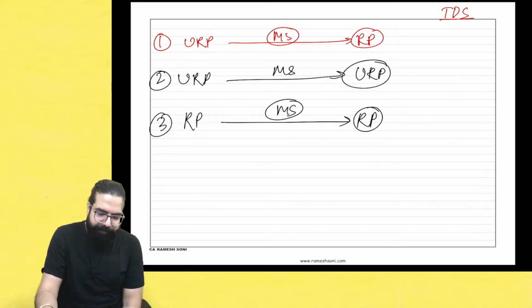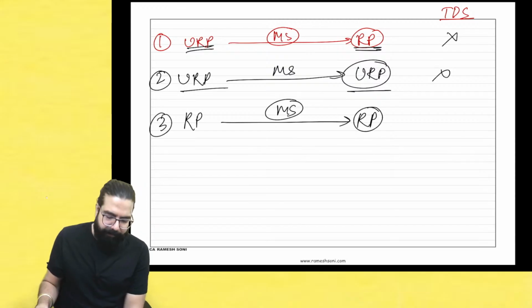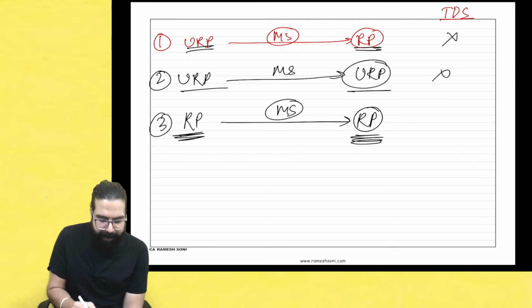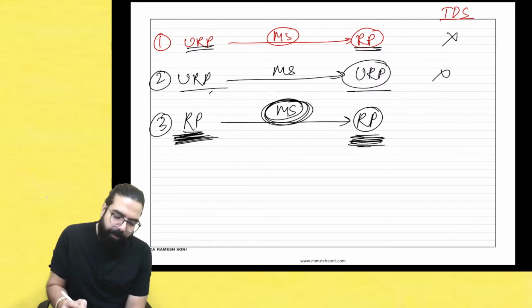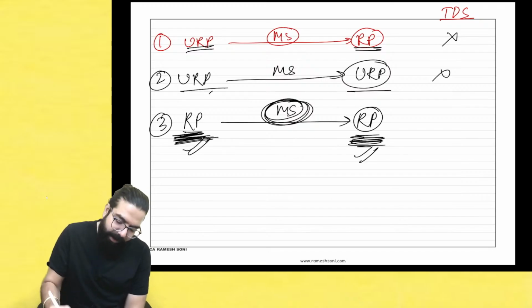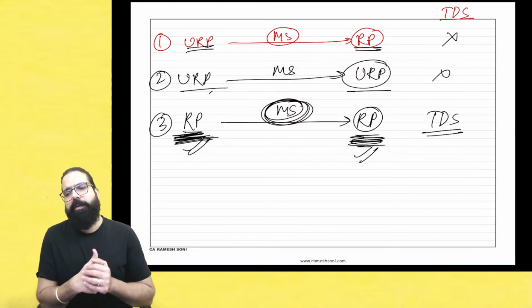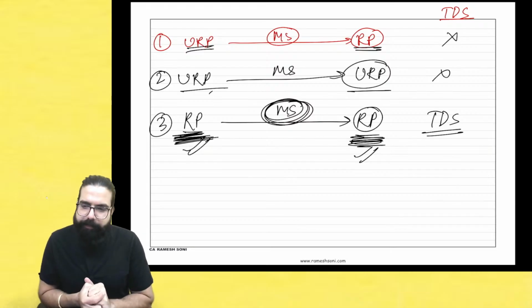Sir, see here. First one, sir, registered to registered, TDS is there. Here, TDS will not come. Second, unregistered to unregistered, sir, nothing here. Then, registered person supplying to another registered person. Supplier, registered person supplying metal scrap to another registered person. Oh, both are suppliers of metal scrap, but still, TDS will come over here. Third category. Very good, everyone. In the third category TDS will come. Done, sir. This point is clear.